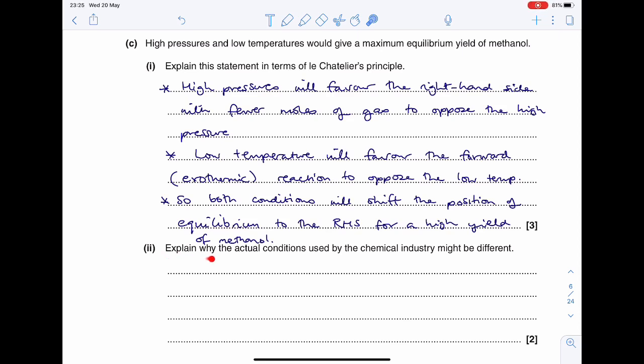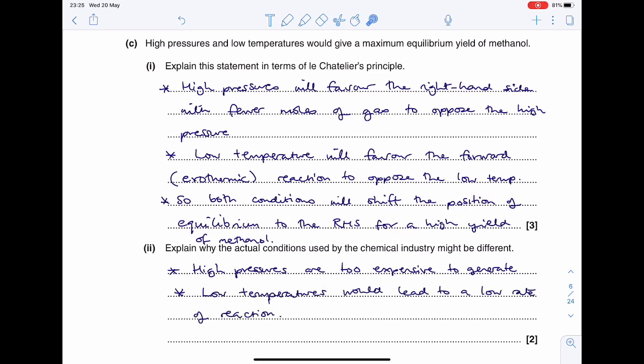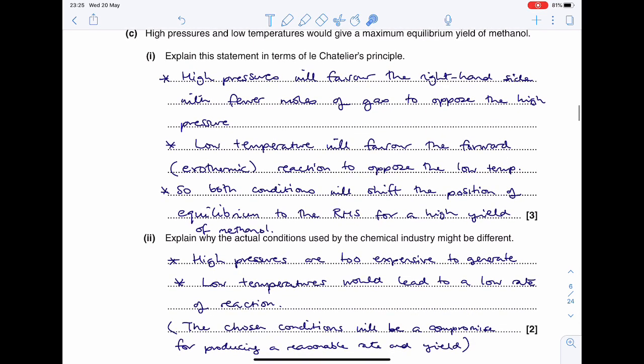And finally, explain why the actual conditions used by the chemical industry might be different. Well, first of all, high pressures are too expensive to generate. And secondly, low temperatures would lead to a low rate of reaction. So the actual chosen conditions will be a compromise for producing a reasonable rate of reaction and a relatively good yield.